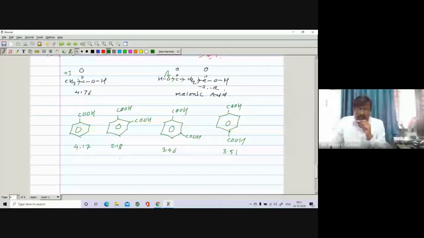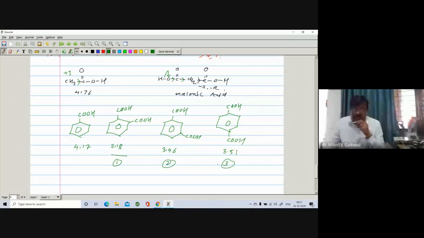So 2.18, they are found to be more acidic, number one. Then if you see here, the meta is found to be second and para is found to be third, right? So this is about the pK value of dicarboxylic acid.